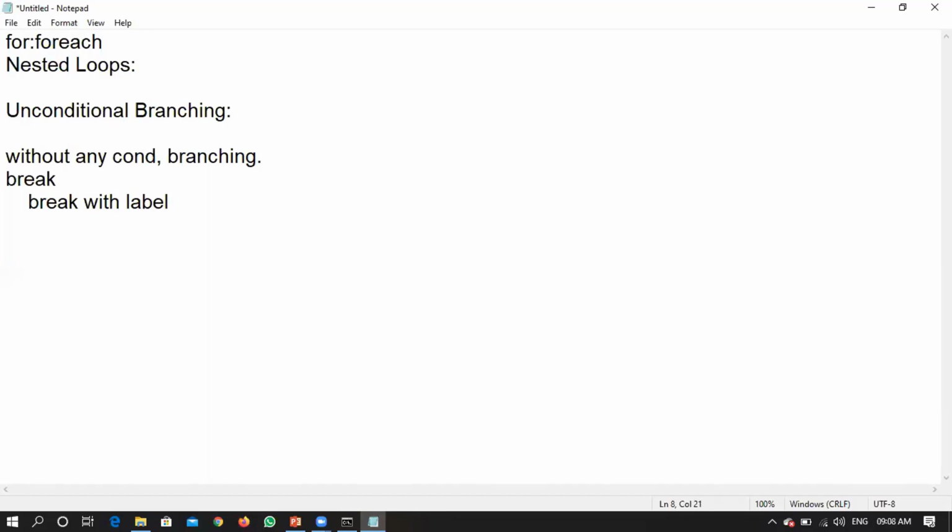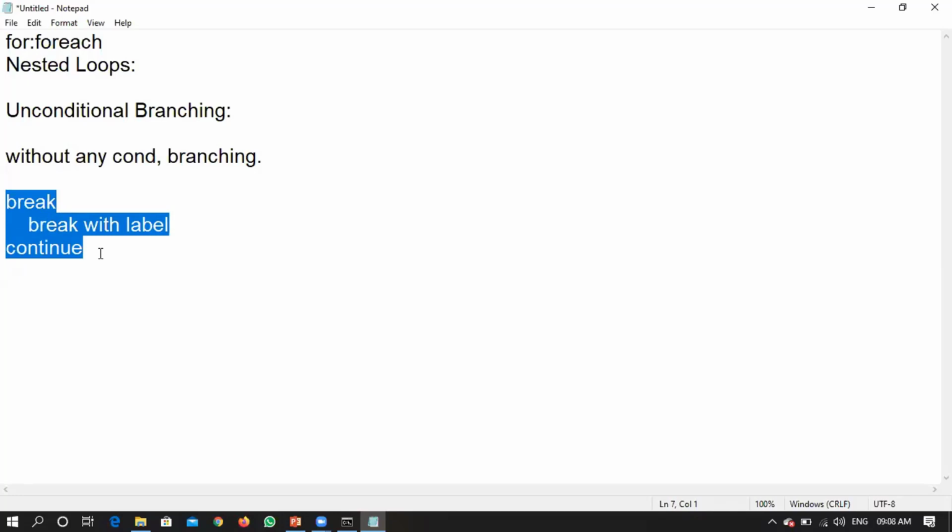Using this break with label, it will work similarly to the goto statement, right? We also need to discuss the continue keyword, right?